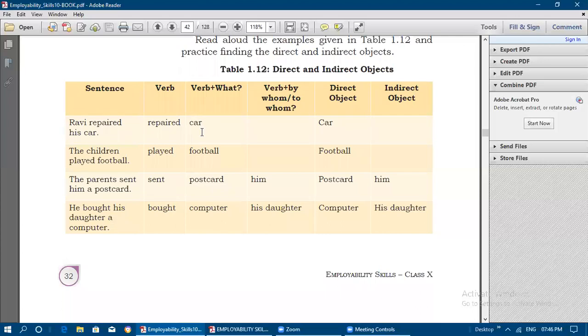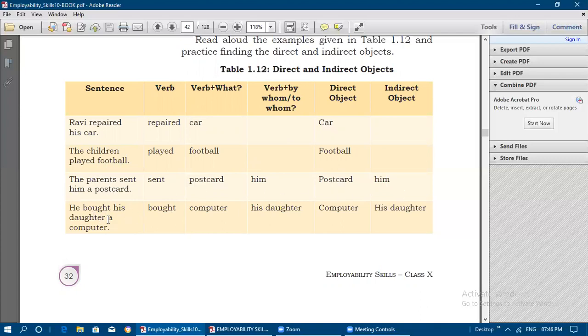What alone, if the question comes, that is the direct object. The children played football. What did the children play? Football. So football is a direct object. The parents sent him a postcard. Parents sent. To whom? Him. Here, him is the indirect object. Postcard is a direct object.